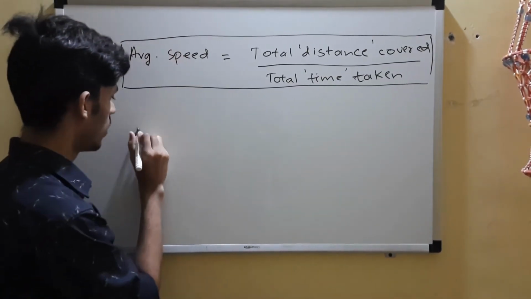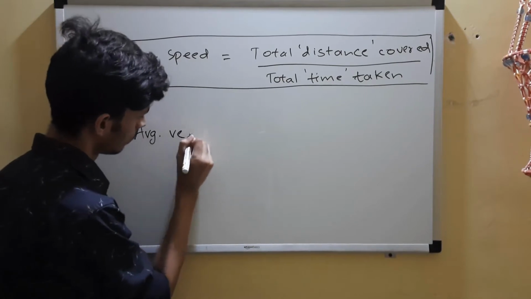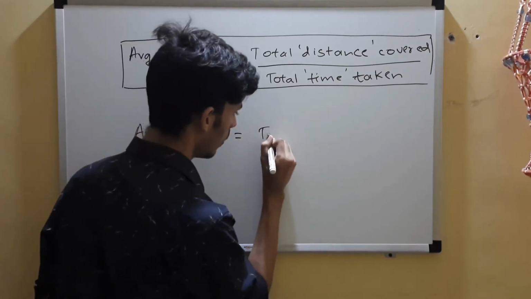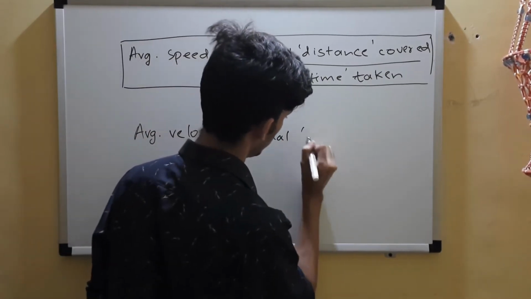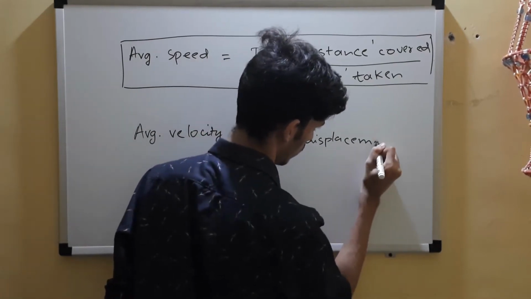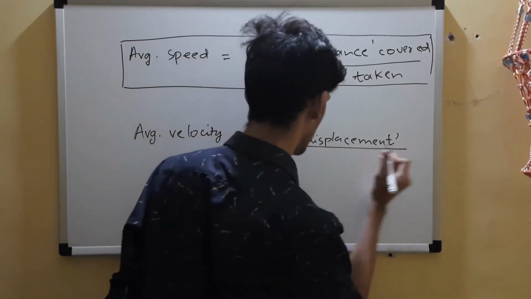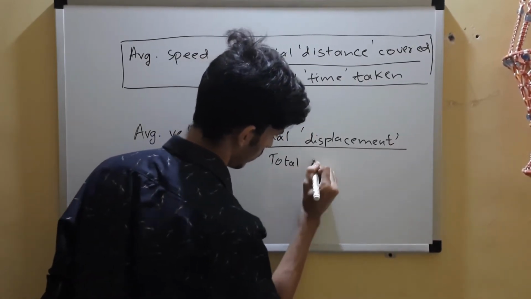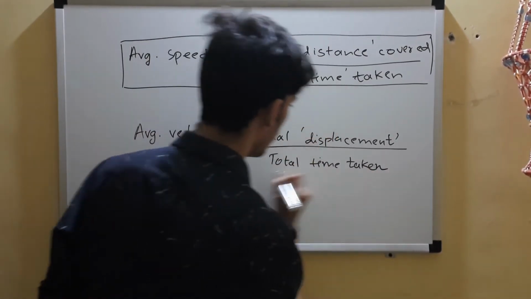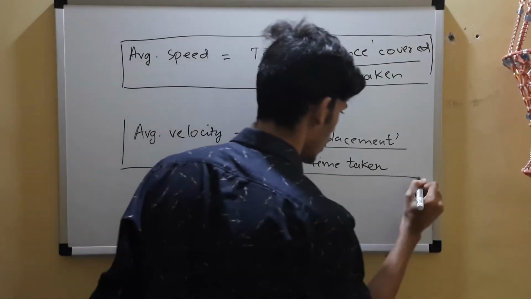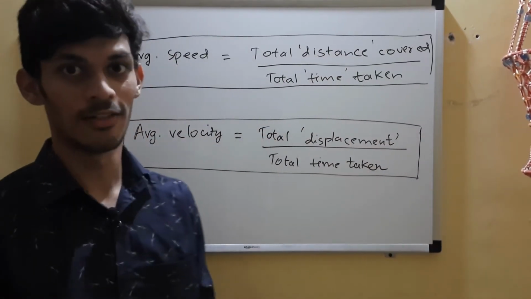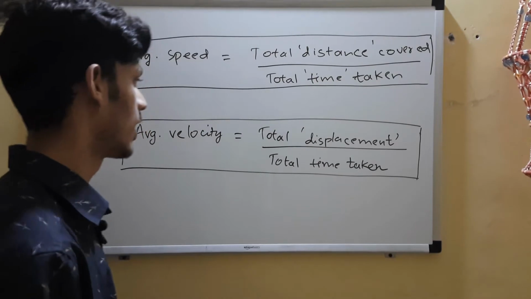Okay, let's go for average velocity, the second term. Average velocity will be total displacement upon total time taken. So what is the displacement upon total time taken? That is your average velocity. So this is how it's defined. Since displacement is a vector, average velocity will be a vector.